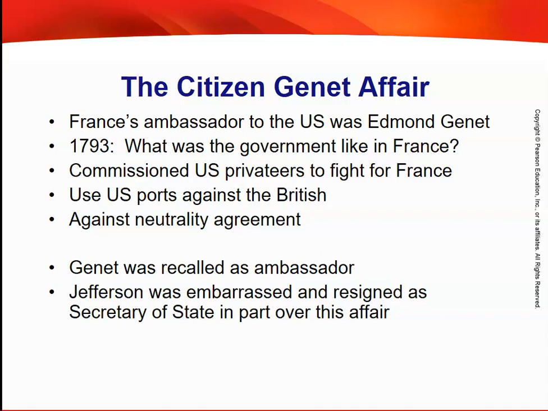The Citizen Genet affair, this affair is unbelievable. France's ambassador in 1793 was Edmond Genet. Edmond Genet is going to come to the United States to commission U.S. privateers to fight for France. So like a U.S. type Navy, when the United States doesn't have a Navy yet, but U.S. privateers to fight for France against Great Britain.